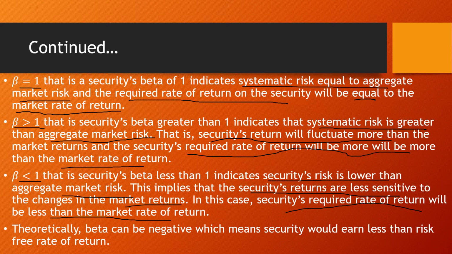Beta greater than 1 means systematic risk is greater than market risk, returns fluctuate more, and required return is more than market return. Beta less than 1 means the risk is lower, returns are less sensitive to market changes, and required return is less than market return.